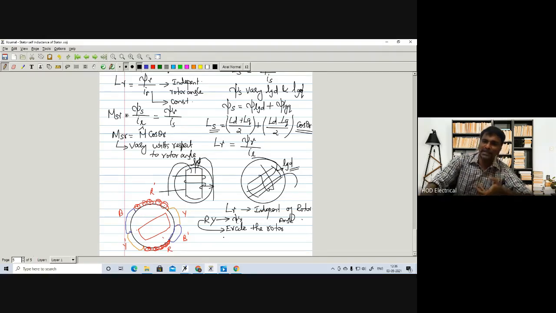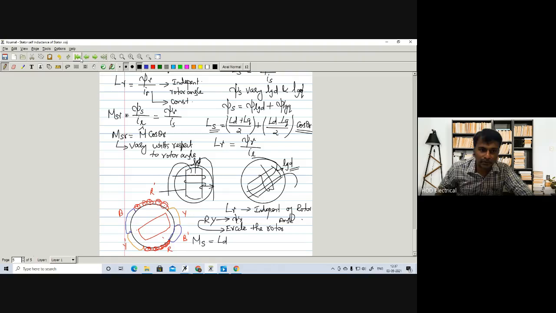The flux linkages of the Y phase divided by the current flowing through the R phase is nothing but the mutual inductance between the two stator windings.